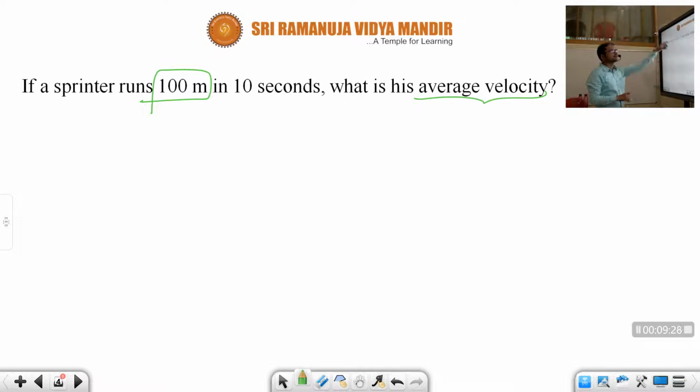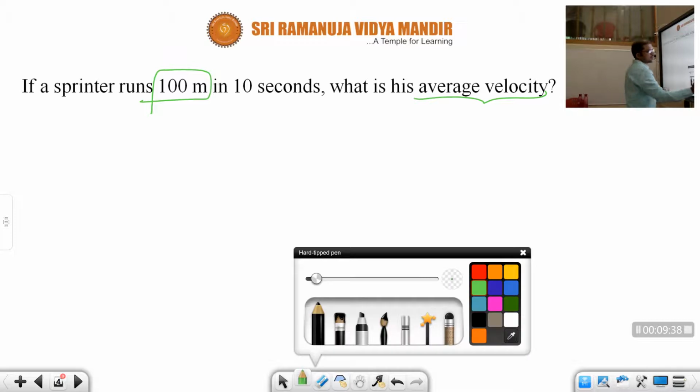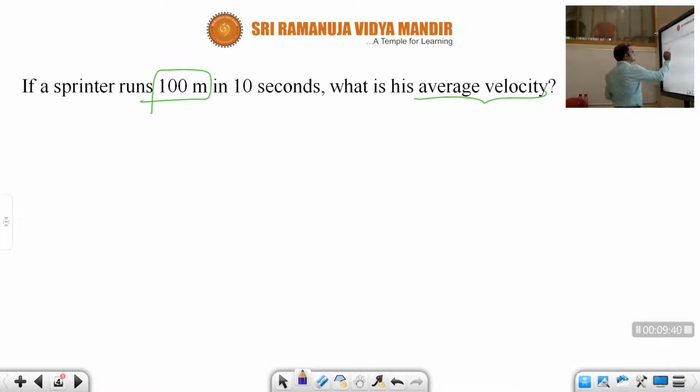Since the question is about velocity, we should consider this as the magnitude of displacement. Okay, children?